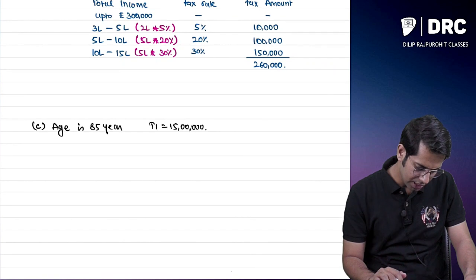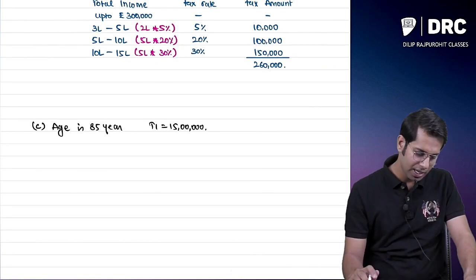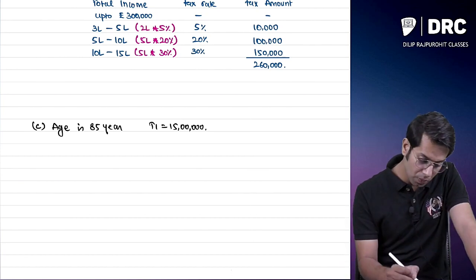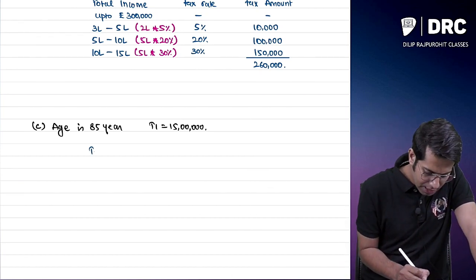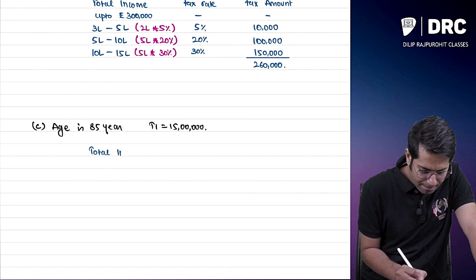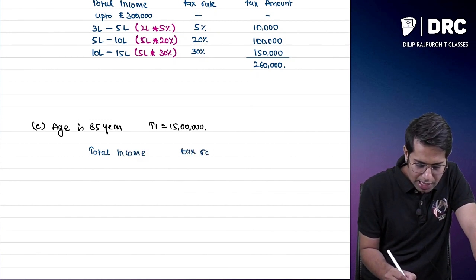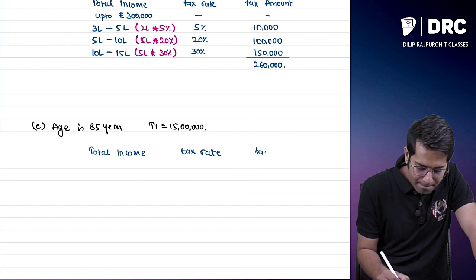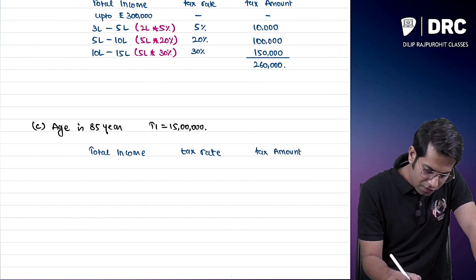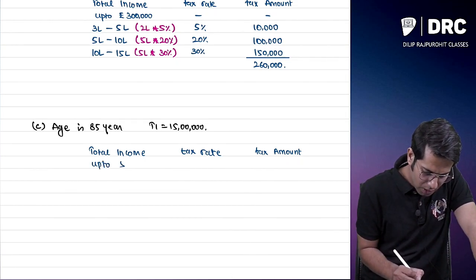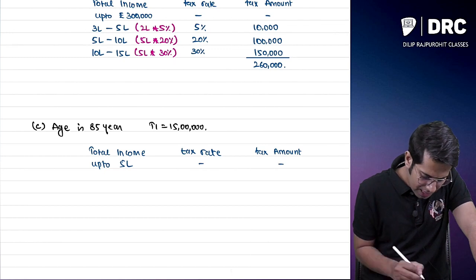Sir, in this case, if your age is 85 years, that means you are a super senior citizen. If you are a super senior citizen, then up to 5 lakhs you will get benefit. So total income, tax rate, tax amount. If my total income is up to 5 lakhs, I don't have to pay any taxes.